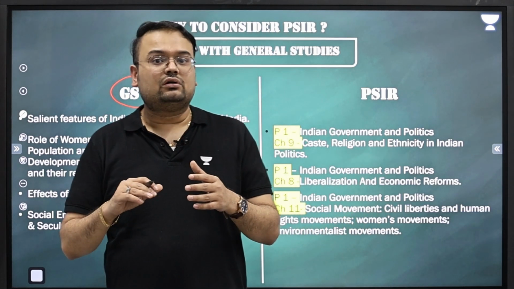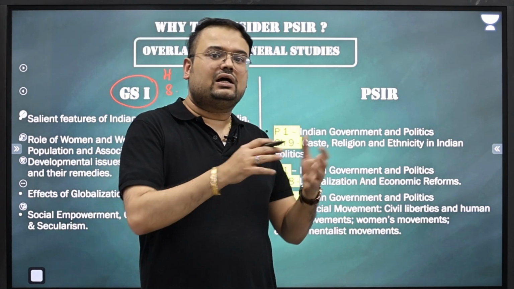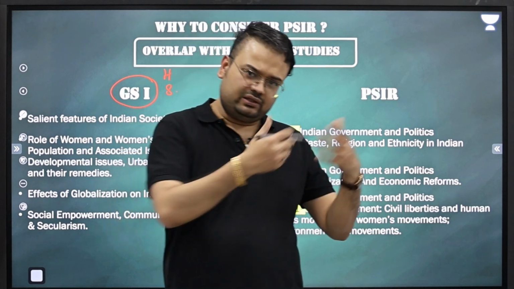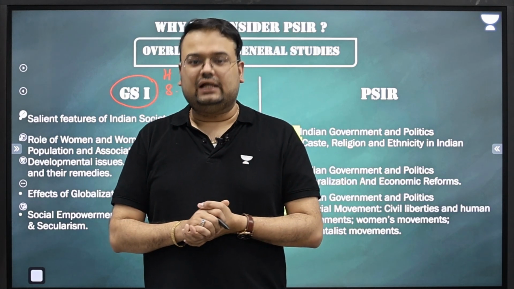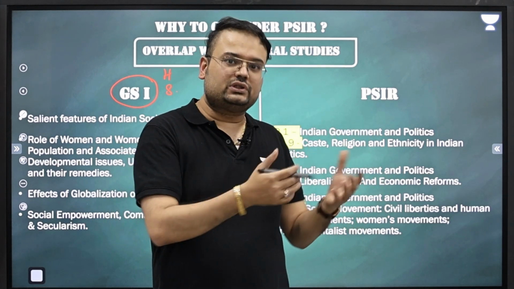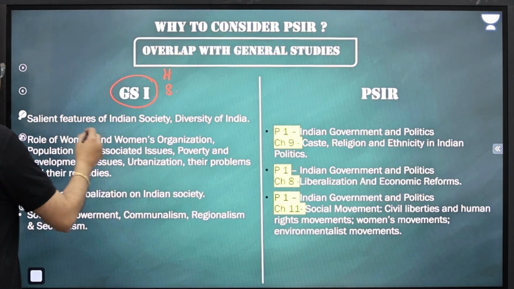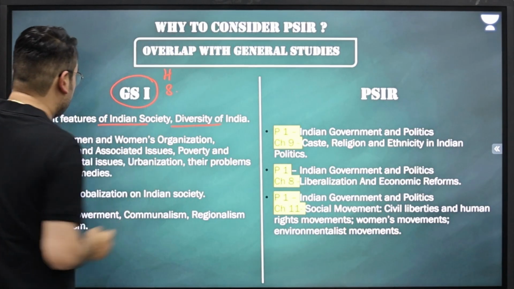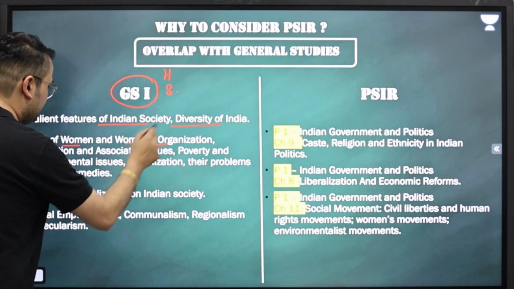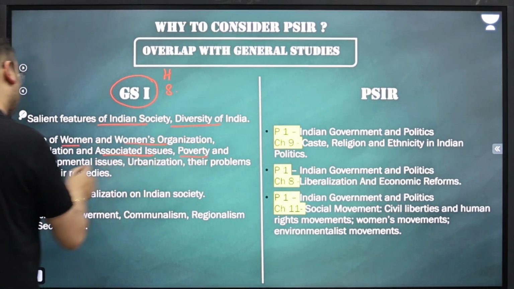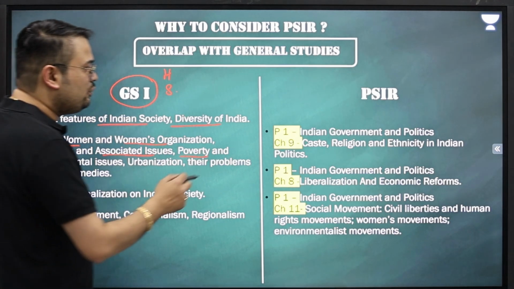We understand the ways in which rights and issues around them are emerging, be it rights with respect to the LGBT community, or rights with respect to children, women, etc. We have to understand Indian society, diversity of India, role of women, women's organizations, associated issues, poverty, development. In this regard, what exactly do we have?